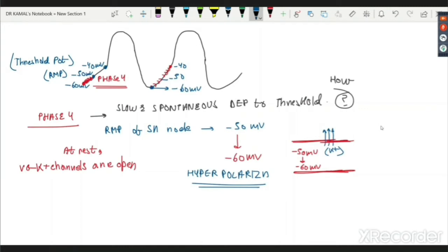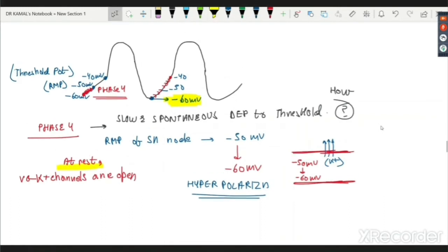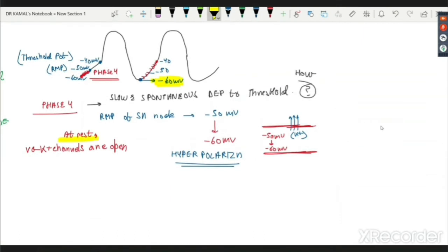So once I reach minus 60, now the interesting thing starts. Why do I reach minus 60? Because at rest, voltage gated potassium channels are open. I was at minus 50 and I have reached minus 60 millivolts. But remember, where do I want to go? I want to reach minus 40, because then only the SA node will discharge and give me a beat. But right now I'm going the other way, becoming more negative rather. This is the opposite of what I want. So please listen carefully now.